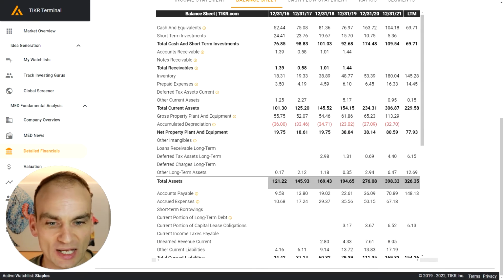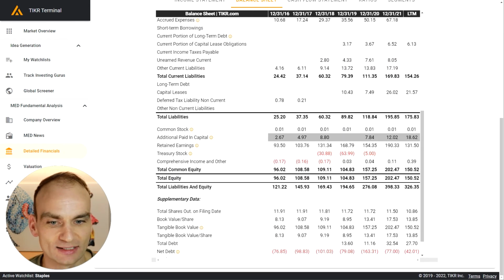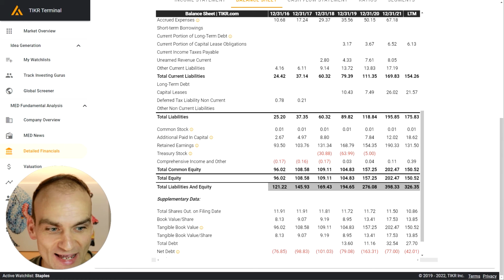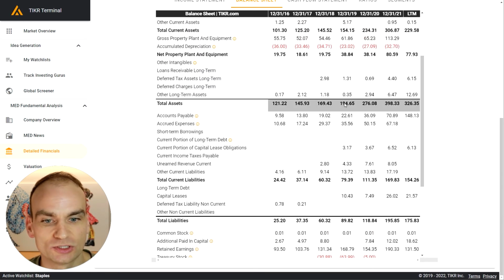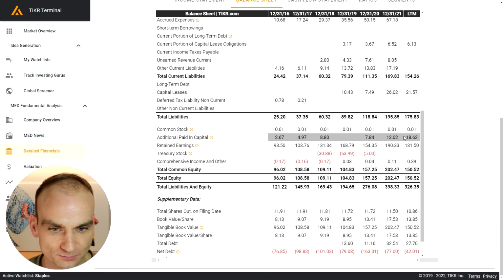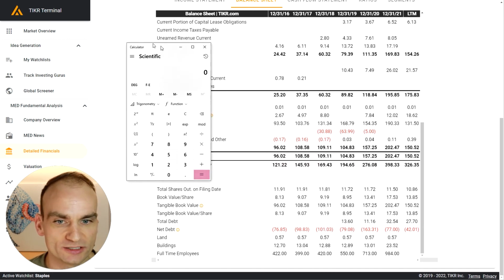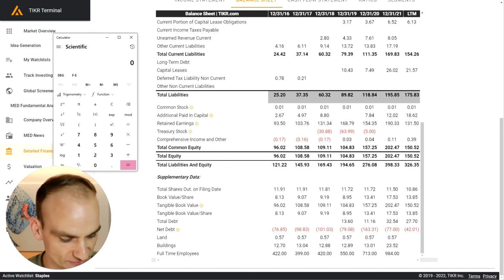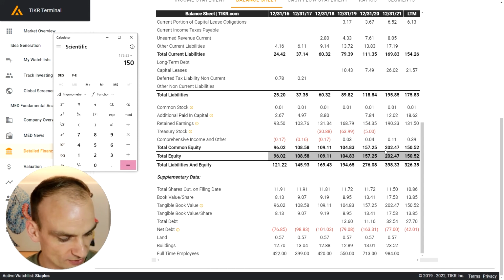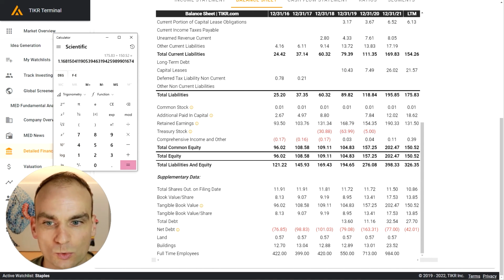Remember, the balance sheet balances, we've got total assets, and then below here we have total liabilities, and then the total liabilities plus the equity, 326.35 million, should be equal to assets. That's how it balances. And what we want to do is pull up our calculator, and we want to take our liabilities, which is $175.83 million, and we want to divide that by our equity, 150.52. And that gives us 1.168.